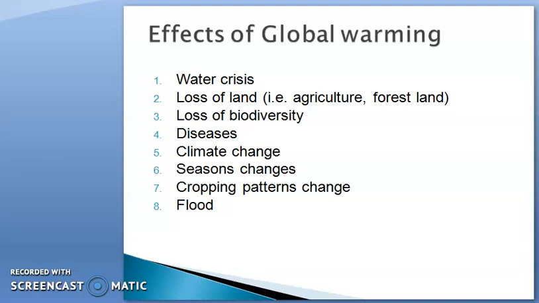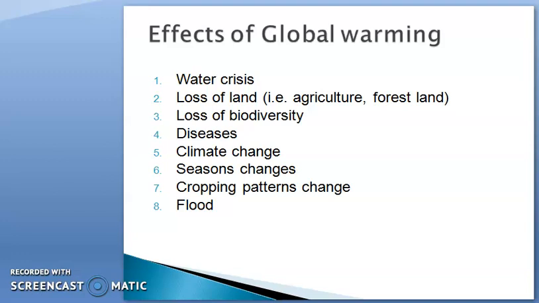Next one is the climate change. Obviously the temperature will increase at the global level, so obviously the impact will be shown on the climate. The climate will be changed. We can understand this point like the cold regions become more cold, and the hot regions, their summer season may increase in that region on earth. So the climate will be changed. This one is the burning issue of the complete world, the international issue of climate change through global warming.